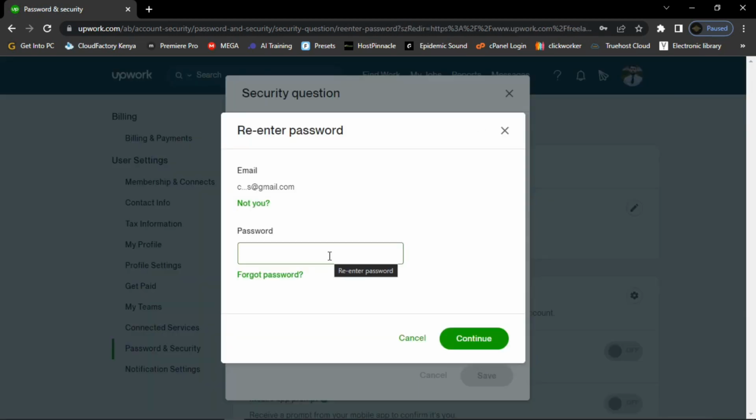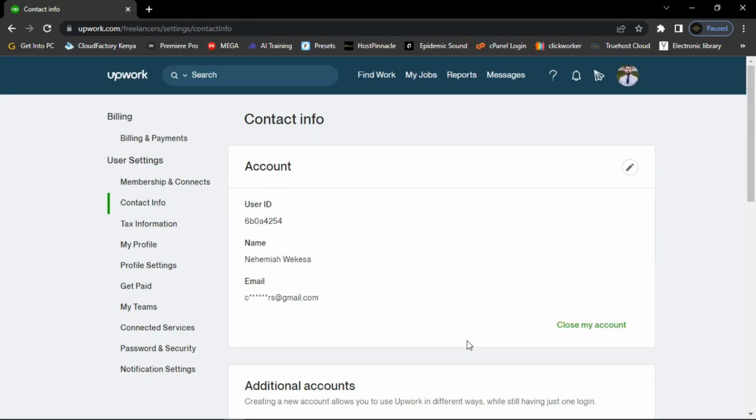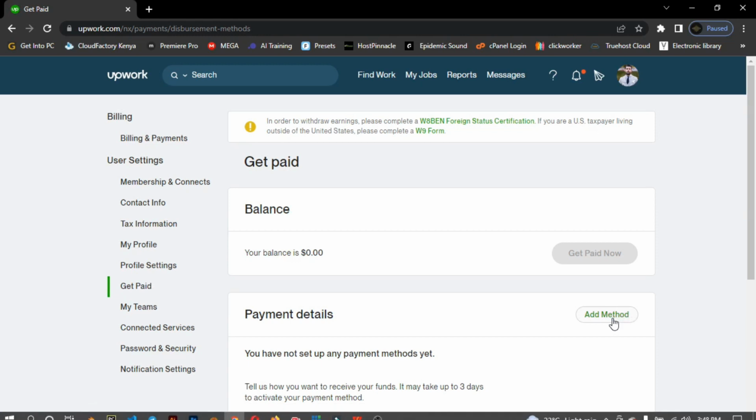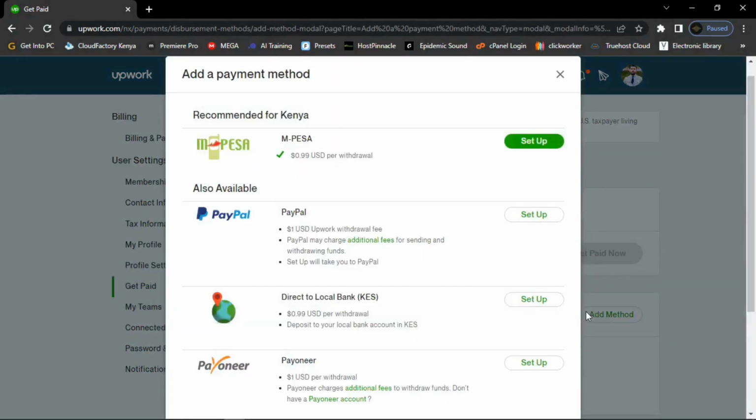And so guys, once you are done, then here just type in your password, and then once you are done, I click continue here. And so guys, once you type in the correct password, then you are going to have this kind of page here. So guys, straight away let me go to the payment section. So click on this section, get paid here, click on get paid. And then guys, in this page you can select your payment method.